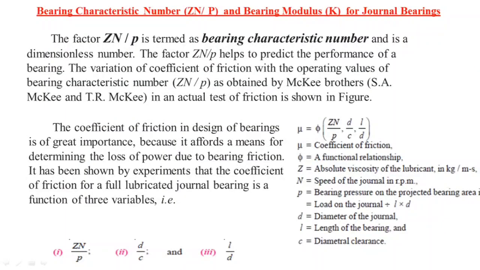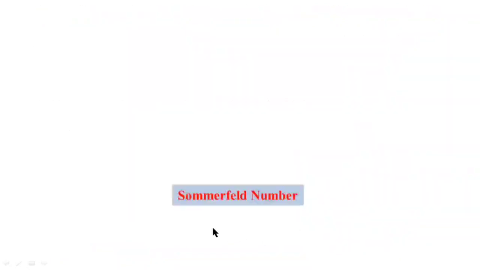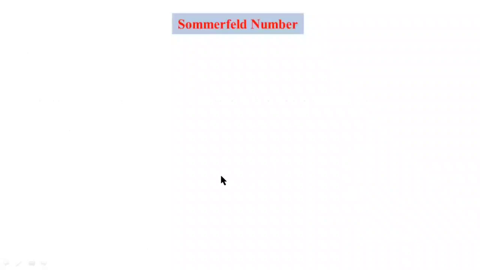For designing journal bearings, these three parameters are very important for calculating the amount of heat dissipated and the amount of heat generated. Now coming to the design procedure of a journal bearing, first of all we have to know about the Sommerfeld number. It is not used frequently.